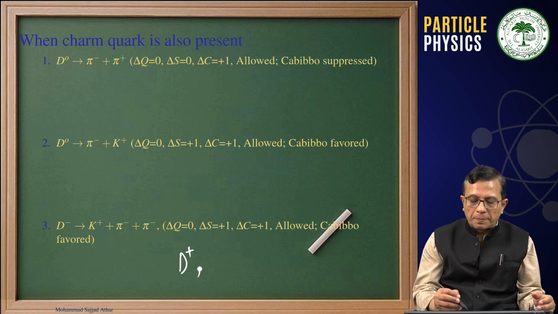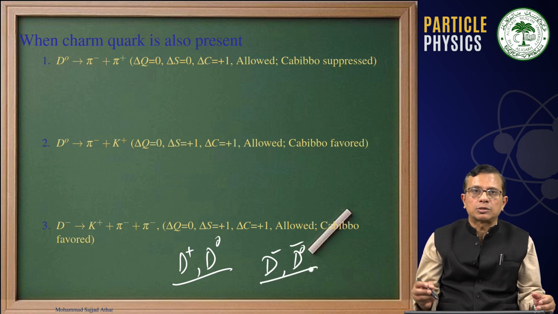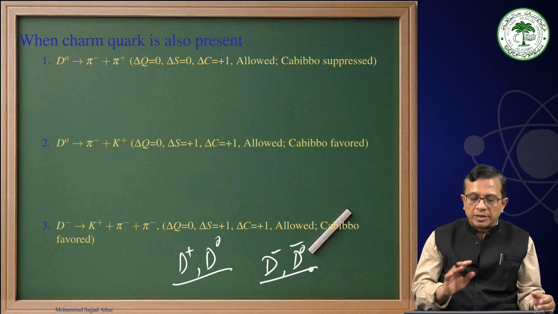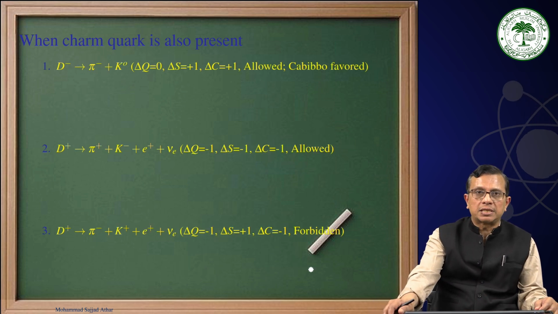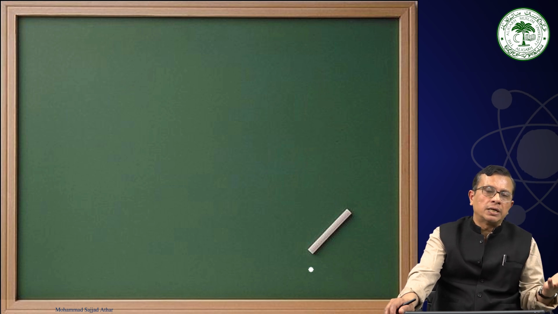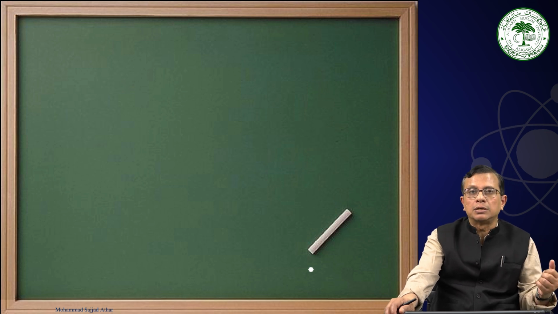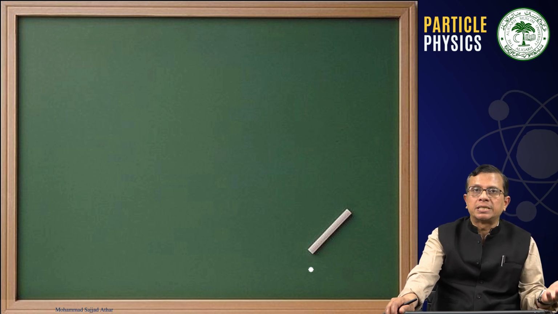Remember one thing, D plus and D0 have the charmness quantum number plus 1, while D minus and D0 bar have charmness quantum number minus 1. And with this in mind, you can verify all these examples which I have listed, take them as homework and complete this, so that you will be able to grasp the basic concept of the delta S, delta Q rule in the strangeness sector and the delta S, delta Q and delta C rule in the charm sector.